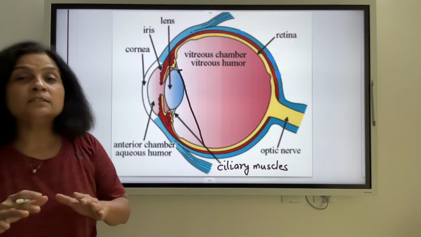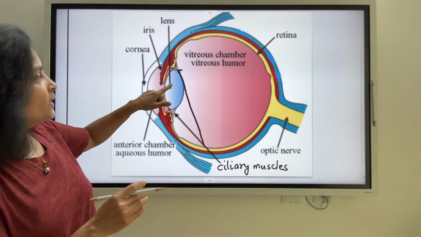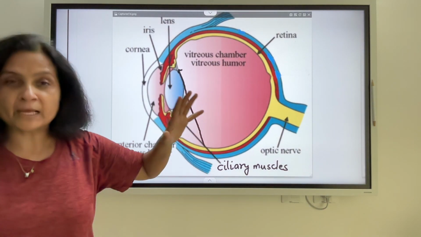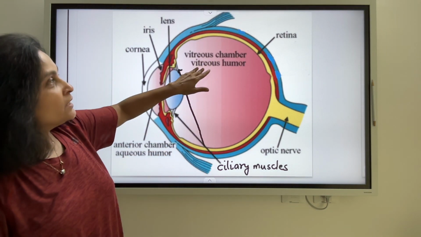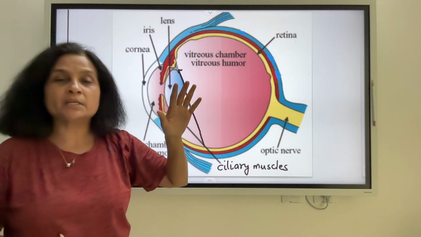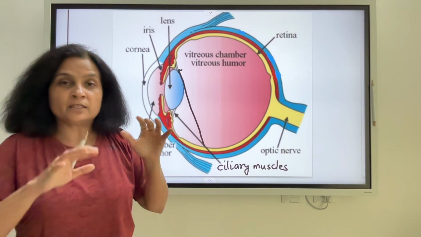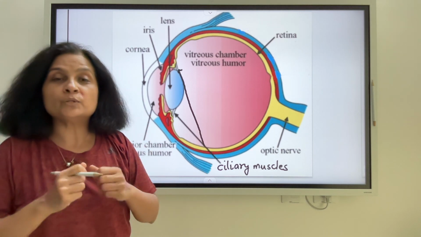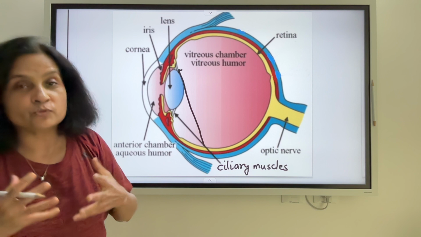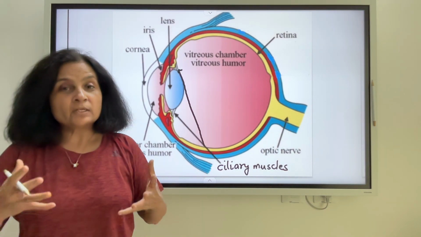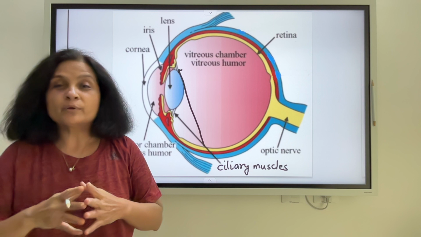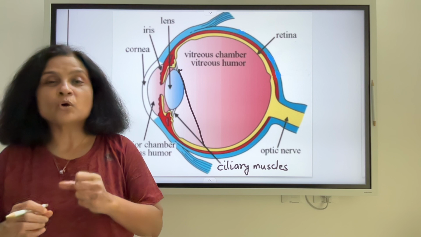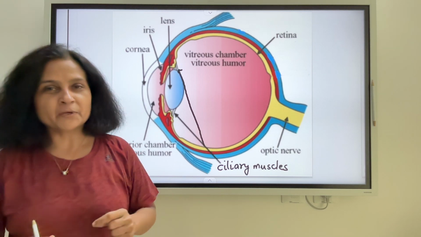There is yet another kind of liquid which is present between the crystalline lens and the retina, and this liquid is a gel like liquid, and this liquid is called the vitreous humor. Now what does this vitreous humor do? Because it is gel like, it maintains the shape of the eye, and in the process it is also capable of absorbing shocks which your eye may receive. So if by mistake the eye gets hurt, because of this vitreous humor the eye is capable of absorbing shocks, so it acts as the shock absorber in your eye.